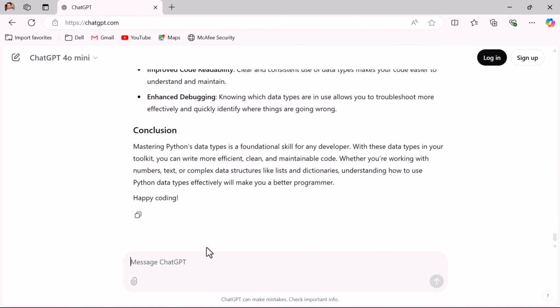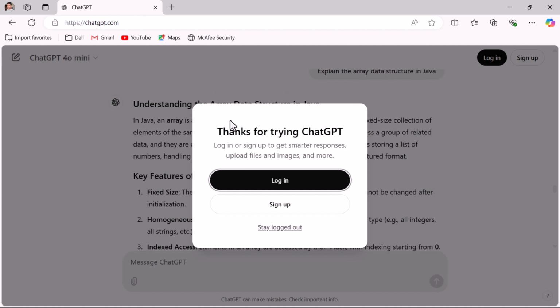Next, let us say you want to ask ChatGPT regarding data structures. Let us say, explain the array data structure in Java. Well, notice the pop-up here: Thanks for trying ChatGPT. Log in or sign up to get smarter responses, upload files and images, and more.